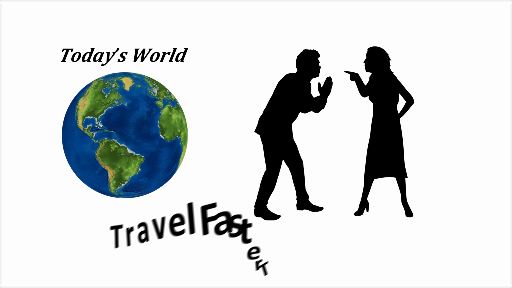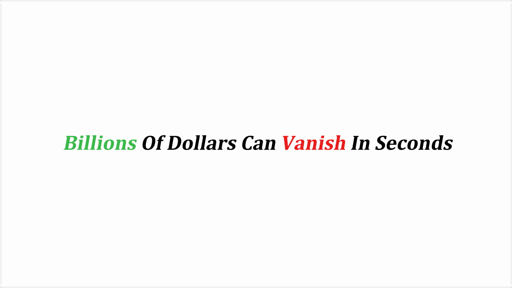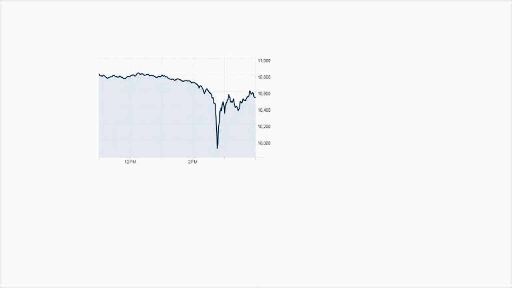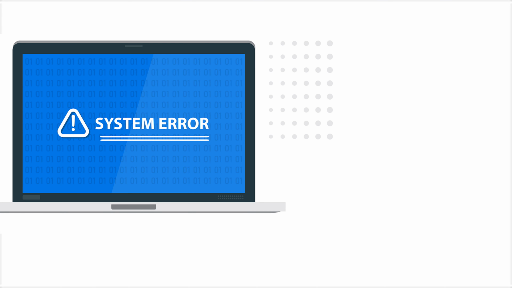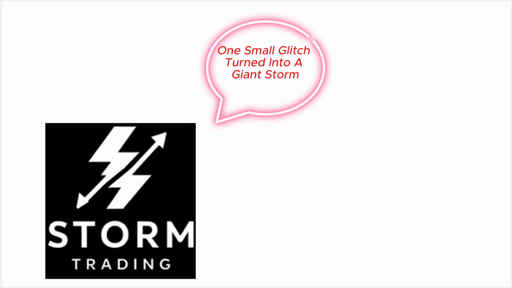Technology and speed. Here's another problem. In today's world, mistakes travel faster than ever. Stock markets run on computers. If one wrong button is pressed, billions of dollars can vanish in seconds. In 2010, a single flash crash wiped out nearly $1 trillion in value in just minutes, caused by errors in computer trading. One small glitch turned into a giant storm.